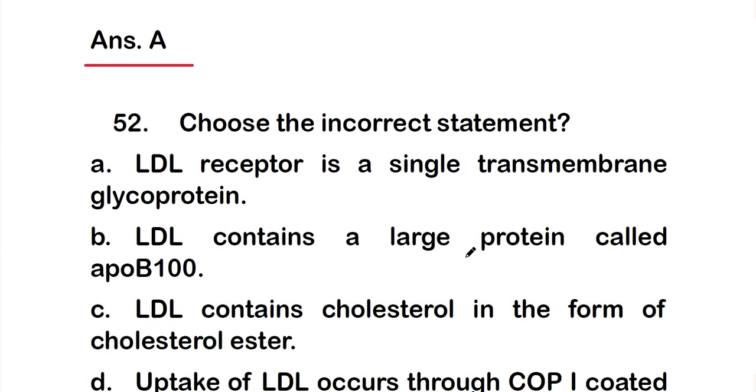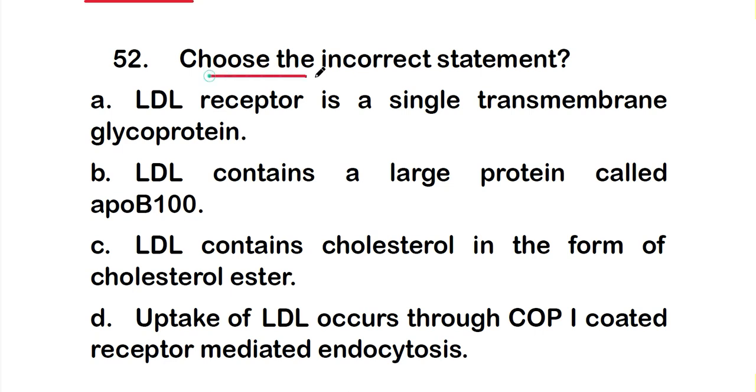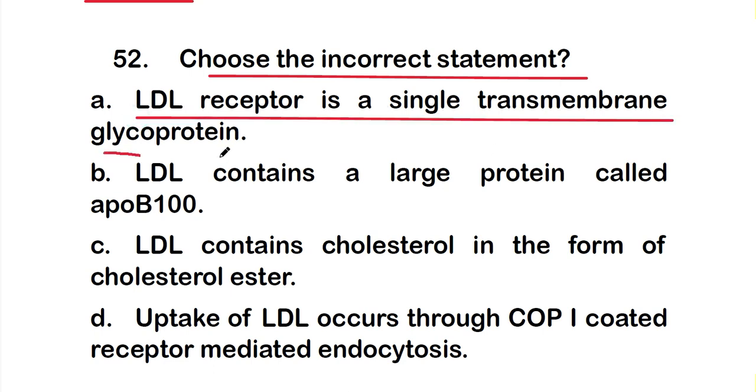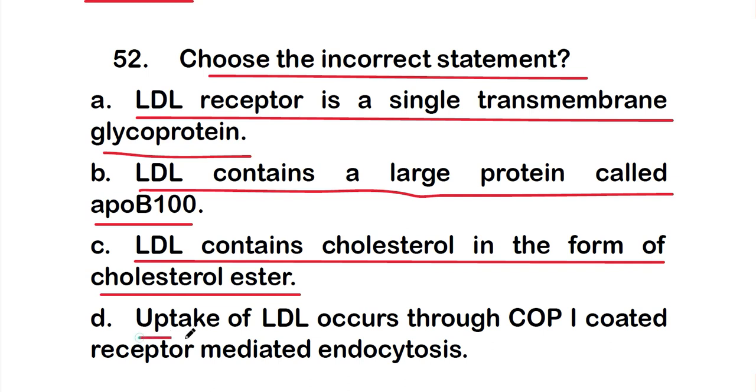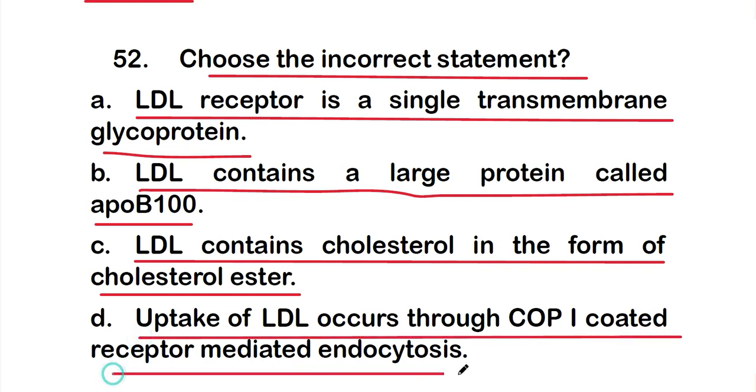So next question. Choose the incorrect statement among these four options. Option A, LDL receptor is a single transmembrane glycoprotein; or option B, LDL contains a large protein called ApoB100; or option C, LDL contains cholesterol in the form of cholesterol ester; or option D, uptake of LDL occurs through COP1 coated receptor mediated endocytosis.